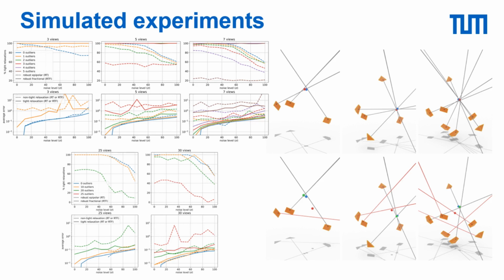On the left, we show the percentage of cases where each relaxation is tight, along with the resulting estimation error. Note that both methods work well up to a certain noise threshold, which depends on the number of views and outliers. But after that, the epipolar method degrades in performance. In contrast, the fractional method remains tight in almost all cases.